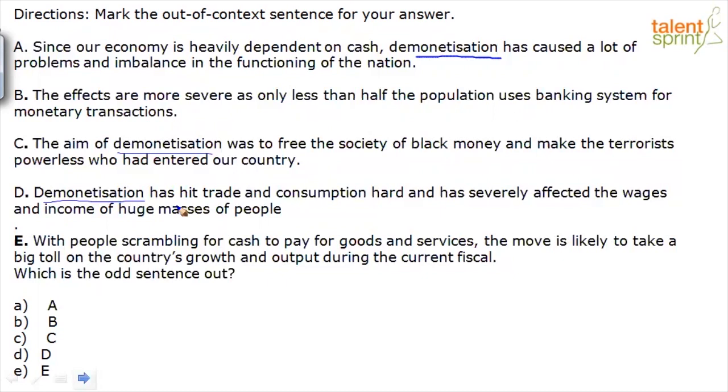But let's not fall back only on that. We also need to keep in mind whether the sentences are producing the same meaning.